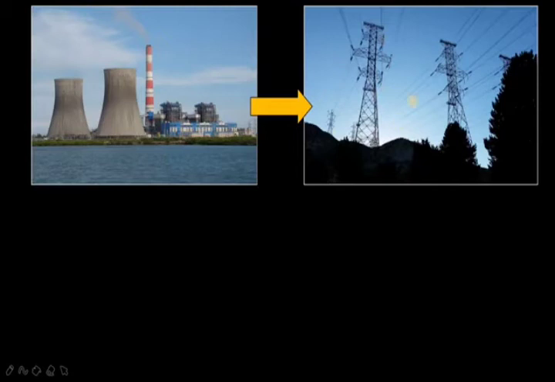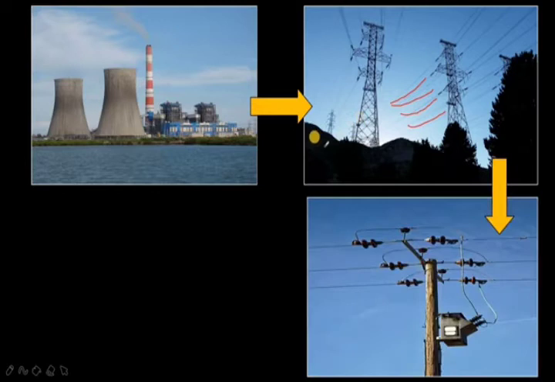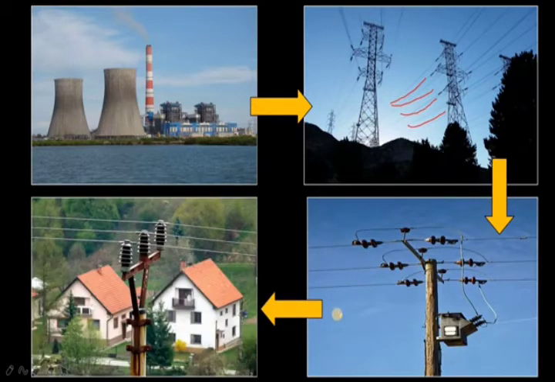From there the electricity reaches different substations, and from the substations it reaches us at different places like hospitals, schools, homes, etc. Right?